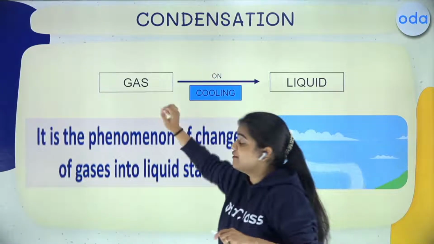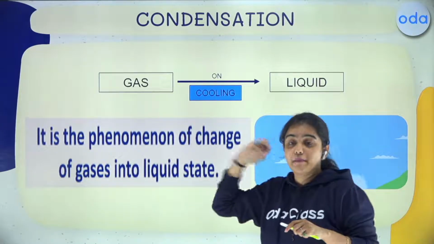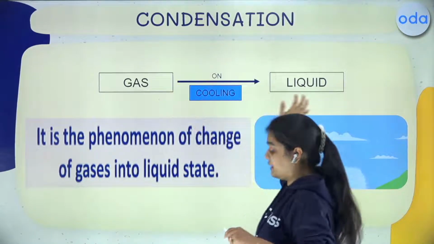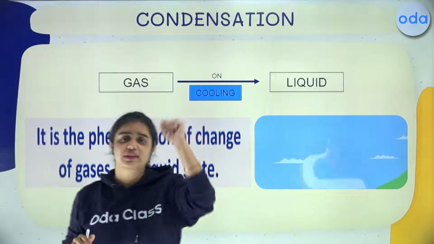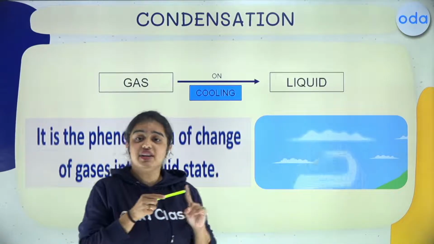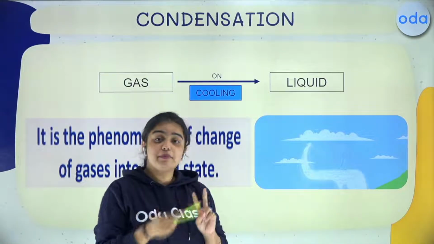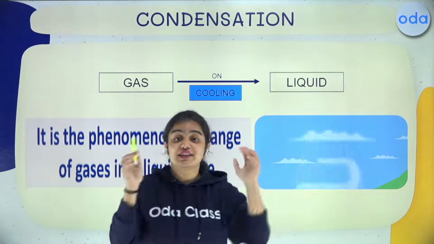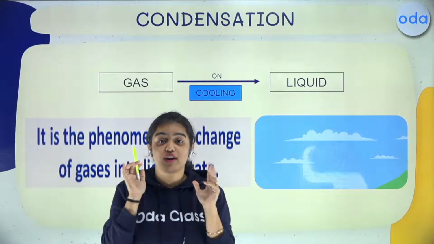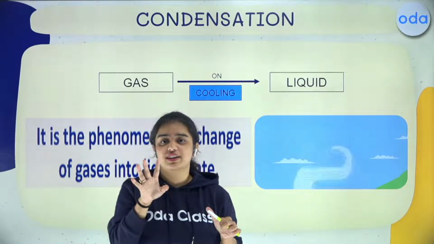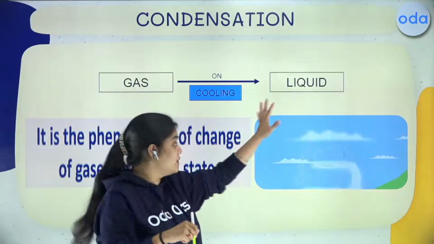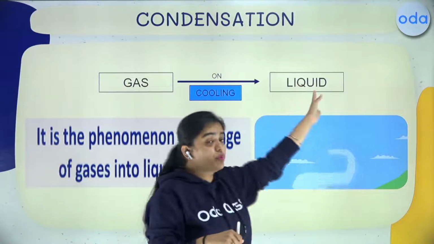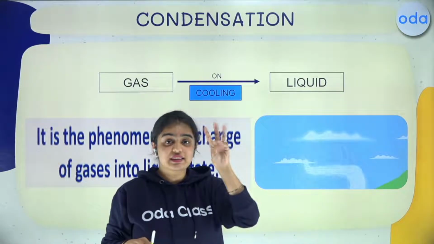Now what is happening? We are going back in the cycle. We are going gas to liquid on cooling. Now let me tell you a very quick real example of condensation. You all have studied the water cycle very nicely, right? So what happens when water vapor goes up? Clouds are formed. That is known as condensation. And if you haven't studied the water cycle, quickly study it because it's a very important step. That is condensation. What is happening? Your gas is coming to liquid on cooling, right? So this is the third thing.